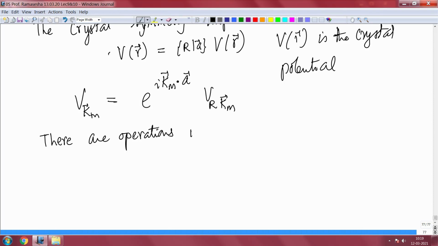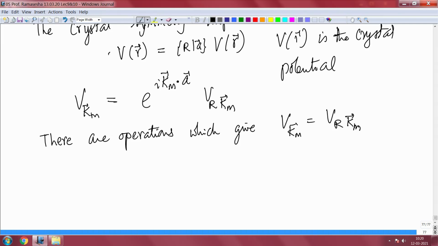which give V of Km equal to V of Rkm. So, there are Fourier components of the potential.